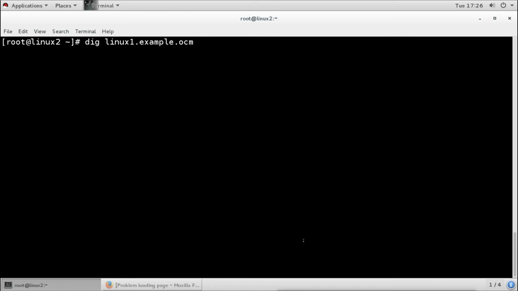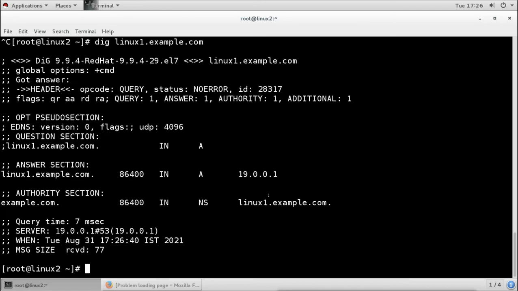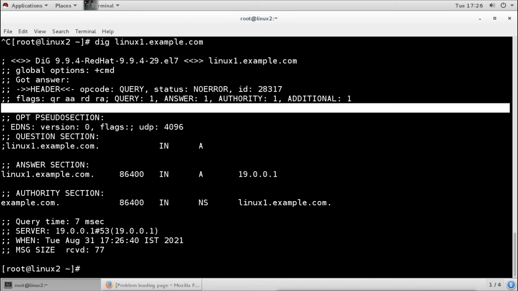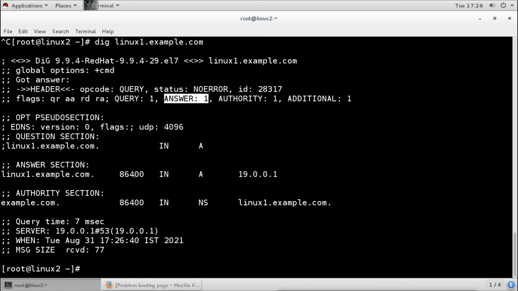Okay, I misspelled that. It is com. So it is resolving the name and we are getting the answer from the DNS server, which is our proxy server itself. But the server is not able to resolve its own name because it is connected to the internet now.